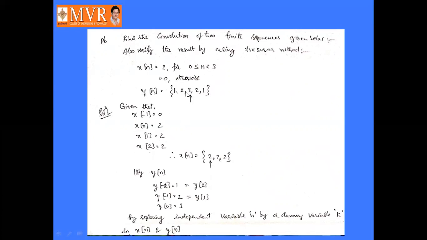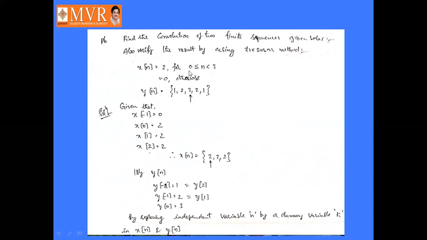From this expression, x of n equals 2 for 0 less than or equal to n less than 3, otherwise it is 0. From 0 to 2 its value is 2 only, and otherwise it is 0.